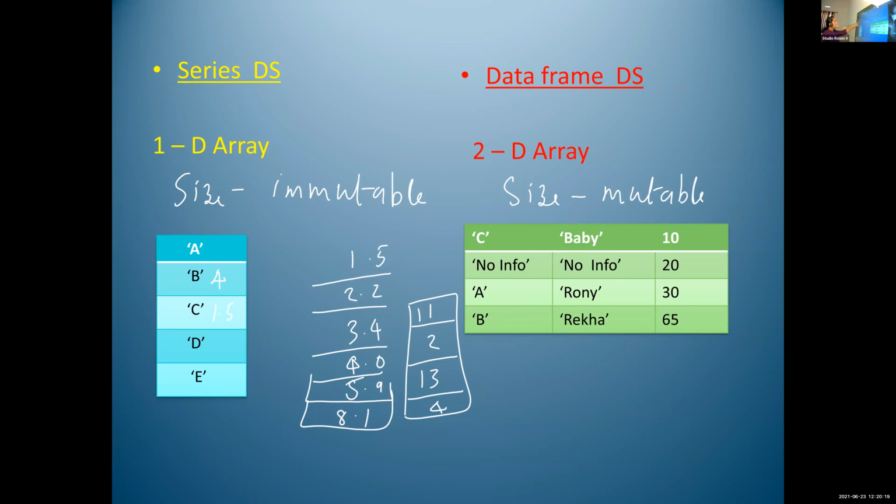In the case of one-dimensional array, the size of the series data structure is immutable.